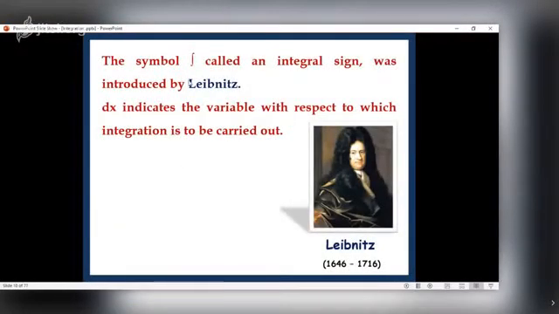Now consider this particular symbol for integration. The symbol is called the integral sign. Again, it was introduced by the great mathematician Leibniz. Here dx tells us that the variable of integration is x. Now why is this particular symbol used for integration? You can see that this looks like an elongated S, right? Why choose S only? Because integration, as I said, means sum, because an integral can be expressed as the limit of a sum. Sum is S, so this sign is nothing but an elongated S.